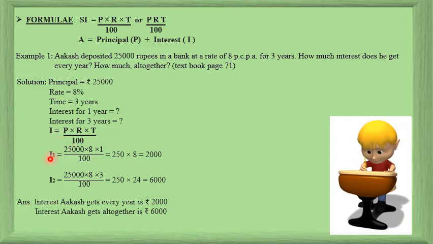Then the first year's interest, you may abbreviate it as I1, is equal to PRT upon 100, that is 25,000 into 8 into 1 year, that is T will be 1 year first, upon 100. When you do the math, you will get 250 into 8, which is 2,000 rupees. Next part of the question, instead of 1 year, take 3 years. Do the math and you get 250 into 24, which is 6,000. Final answer with respect to the question.